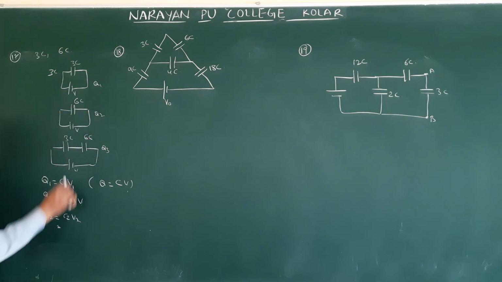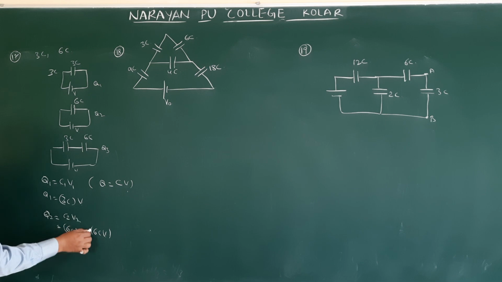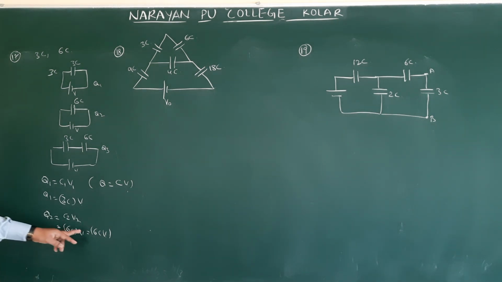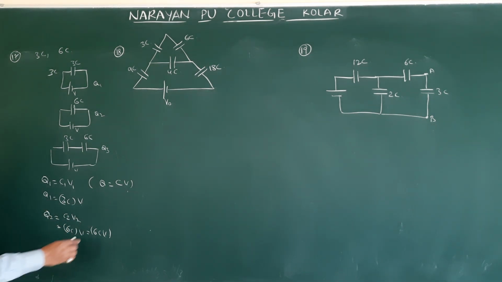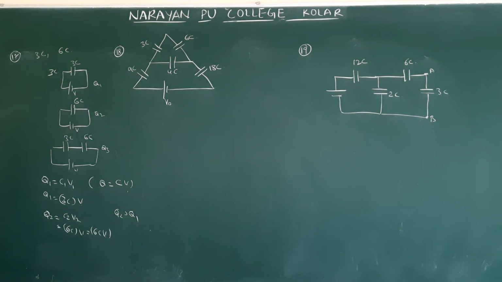The C2 value is 6C, so 6C into V. 3CV and 6CV. Which is more? 6CV is more than 3CV. Therefore Q2 is greater than Q1. How many options are there? Only one option, Q2 is greater than Q1. That is nothing but the fourth option, without finding this. But we have to find this one also.